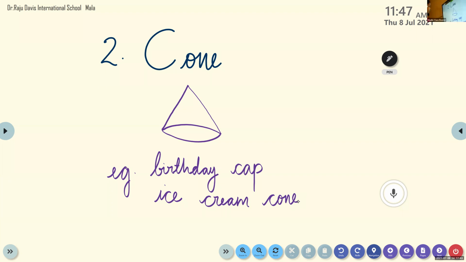So today we discussed solid shapes and we have discussed two shapes. One is cube, another one is cone. These two spellings, cone and cube, you have to write and study five times in the rough book. Okay. It's very simple. Cube, C-U-B-E, cube. Another one, C-O-N-E, cone.